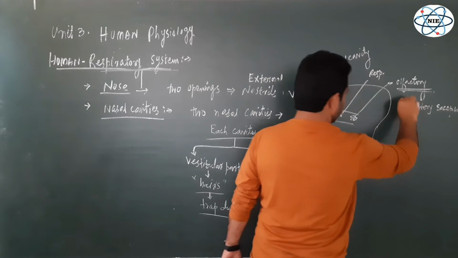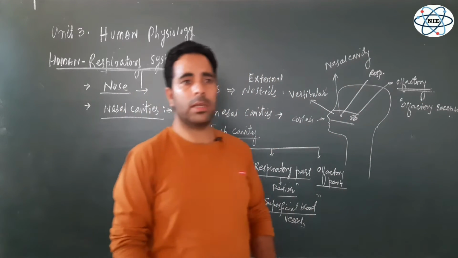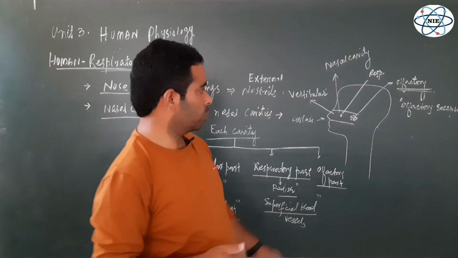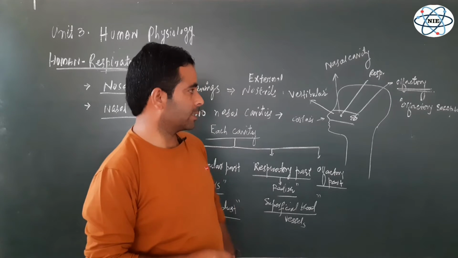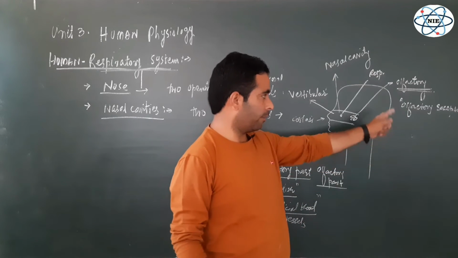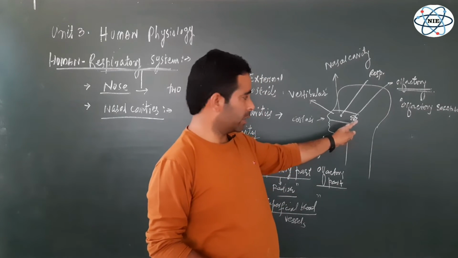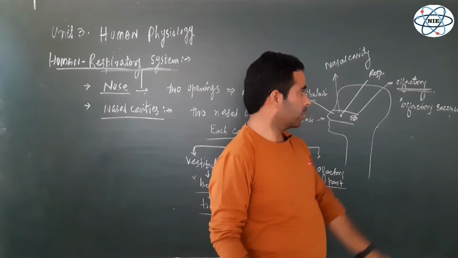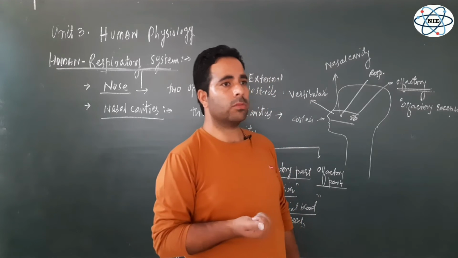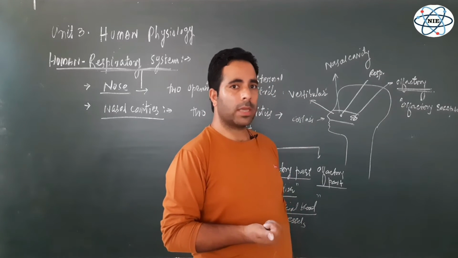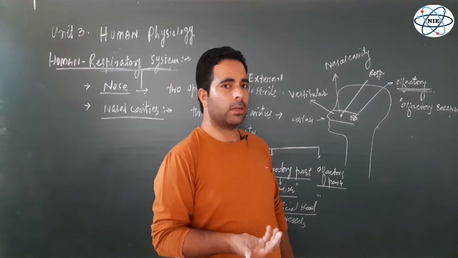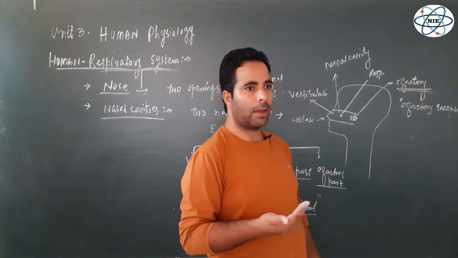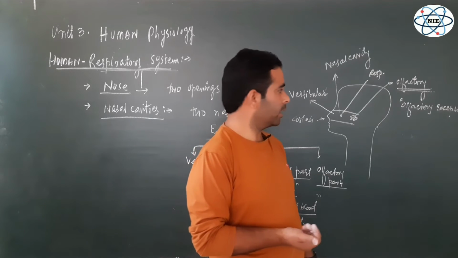And you guys know very well that we do not use the nose only for inhalation, for inspiration; we also use the nasal cavity for smelling, for olfaction. So it is the posterior part of the nasal cavity where olfactory receptors, bipolar neurons, are present, which perceive different types of chemicals and recognize the smell, the fragrance of different chemicals in vaporized form, which enter the nasal cavity along with the inhaled air, right?